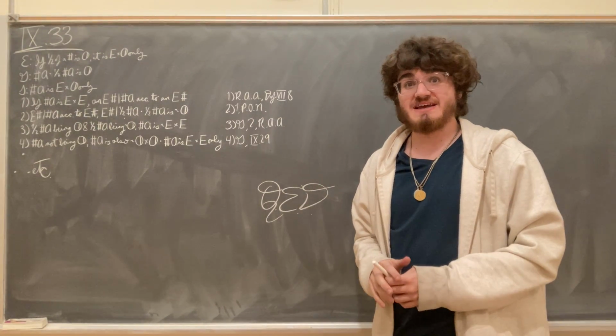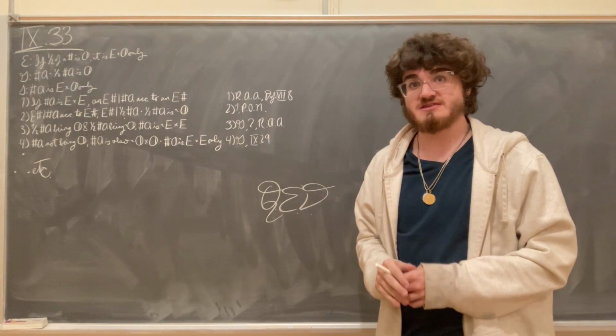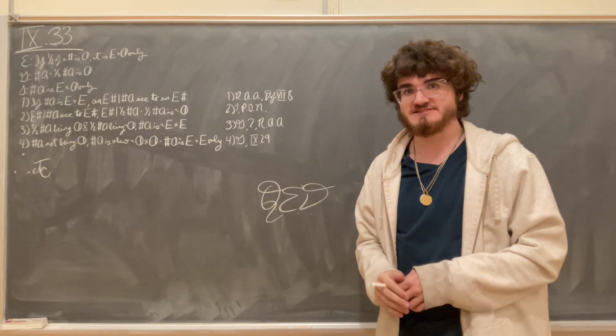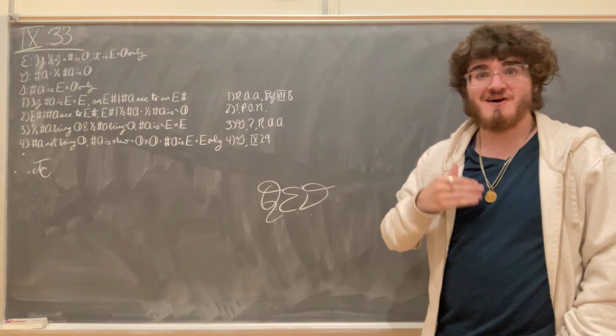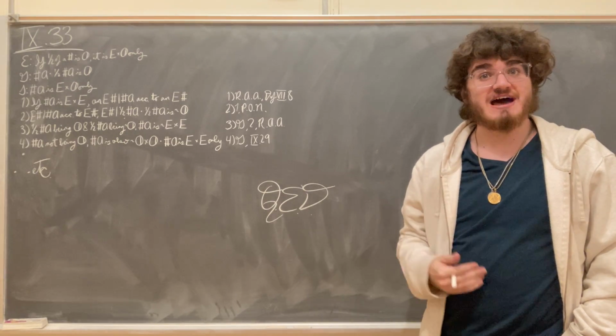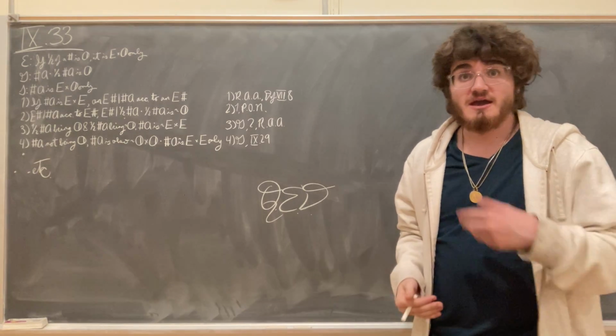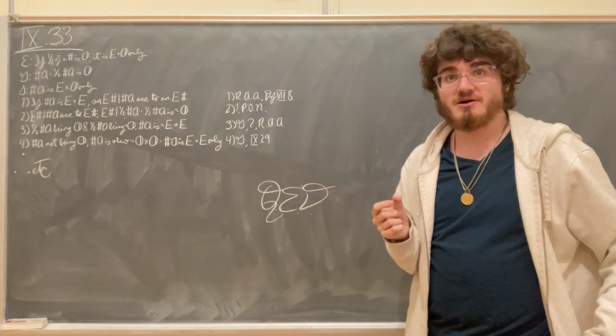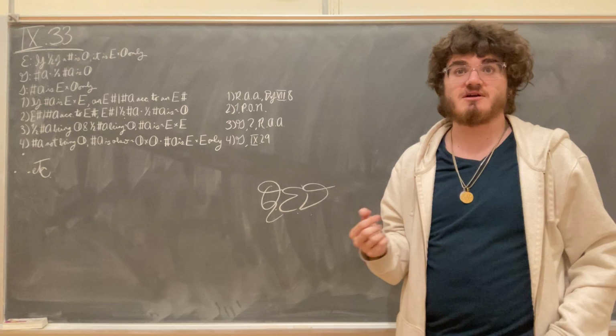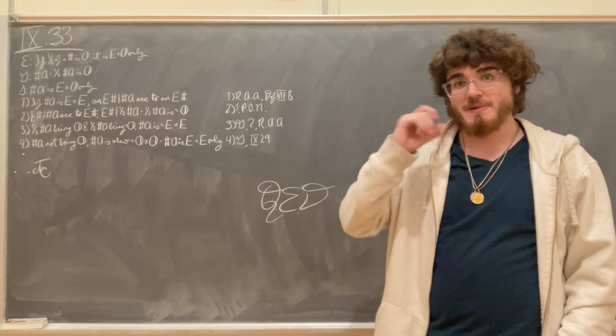Hello. This will be a demonstration of proposition 33 from book 9 of Euclid's Elements, which says that if a number have its half odd, then it is even times odd only. In other words, if half of a number is an odd number, then you can only get that number by multiplying an even number by an odd number.